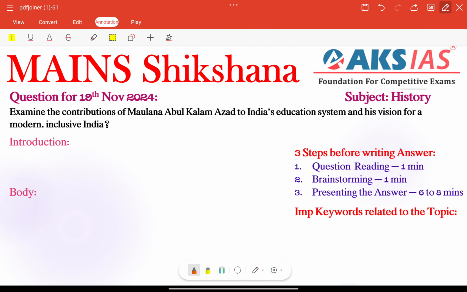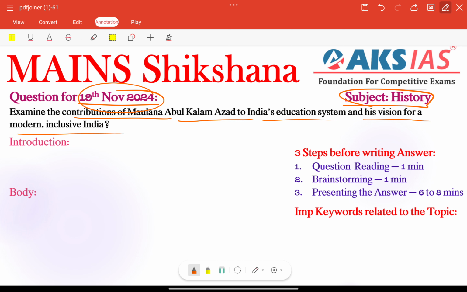Main Shikshna today's question for 19th November 2024, that is a subject related to history. Examine the contributions of Maulana Abul Kalam Azad to India's education system and his vision for a modern inclusive India. Here we are regularly following the three steps before writing an answer.